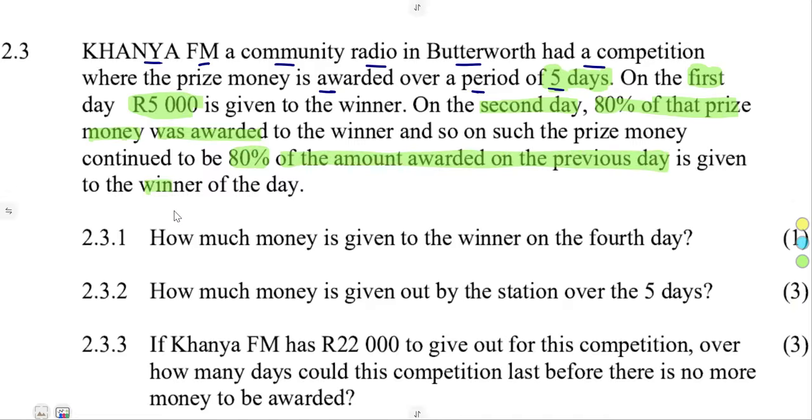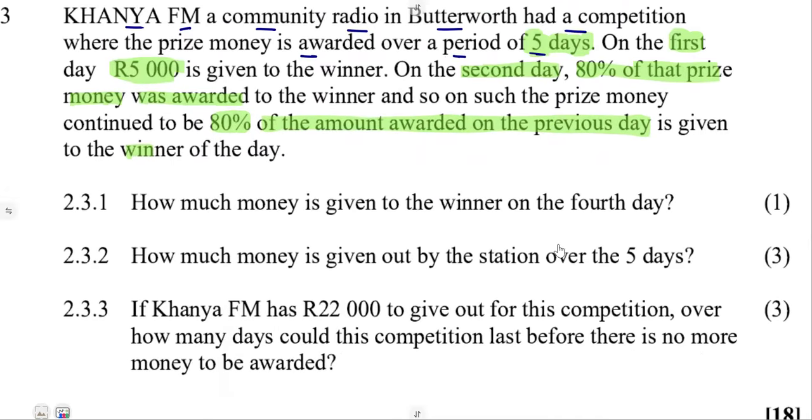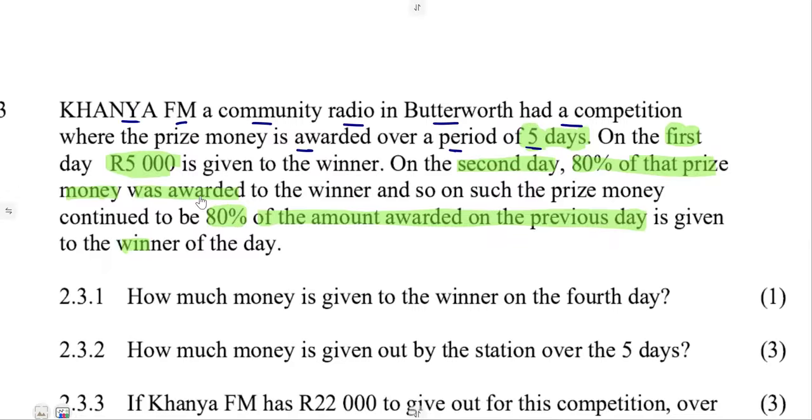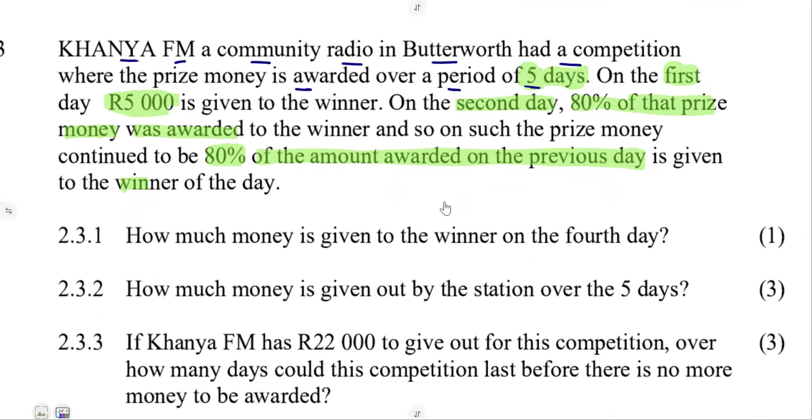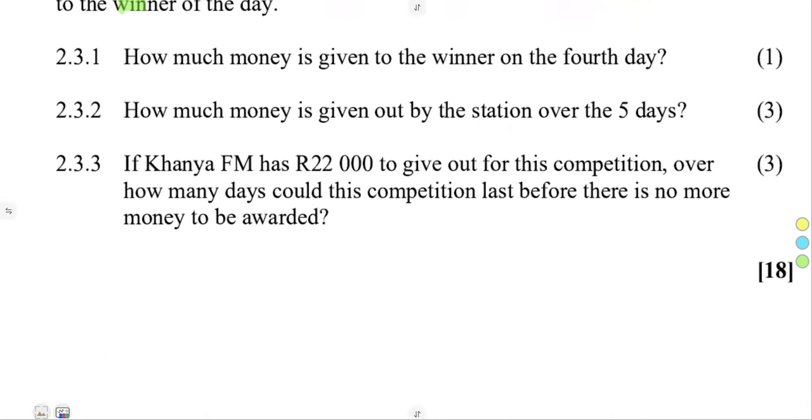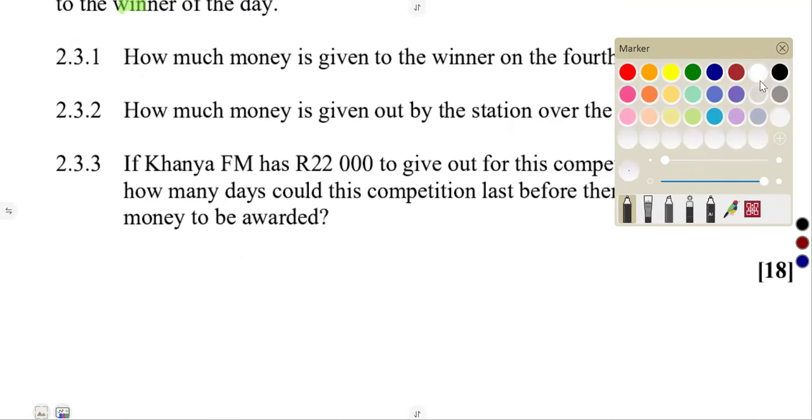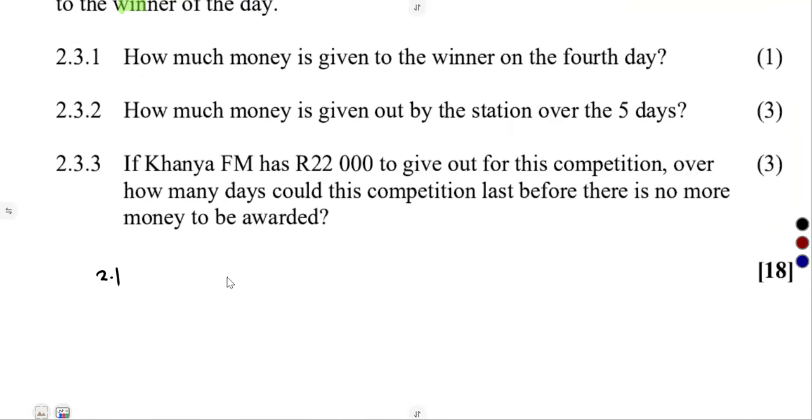So this is the condition of what is happening here. The first day, the winner got 5,000 rand.